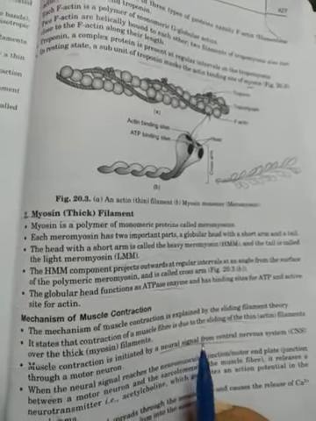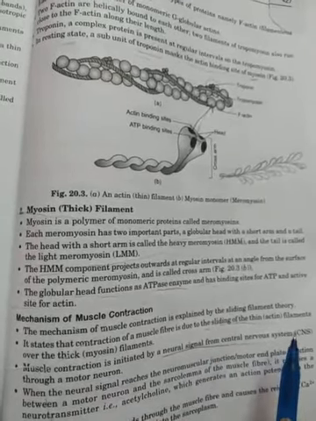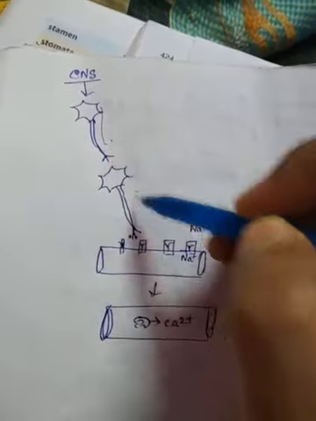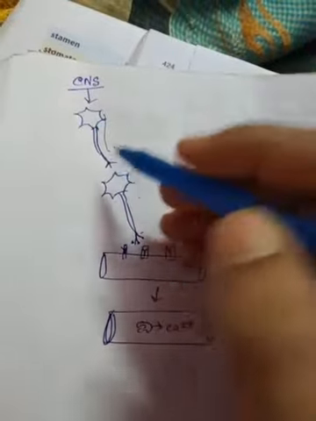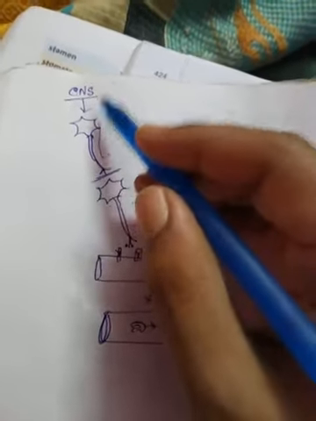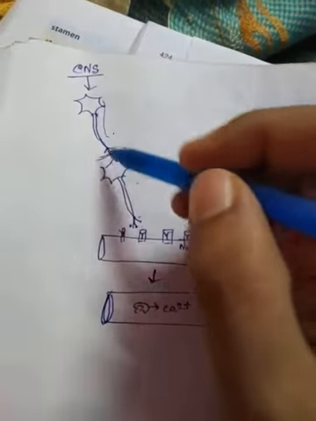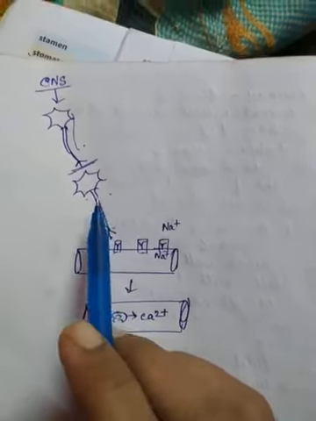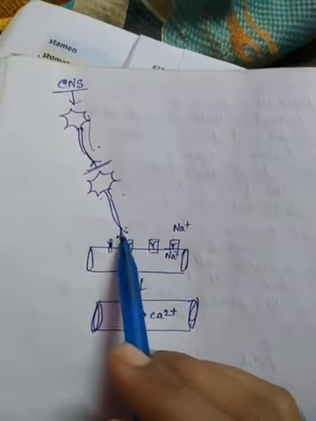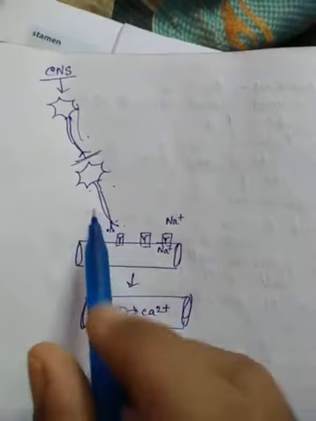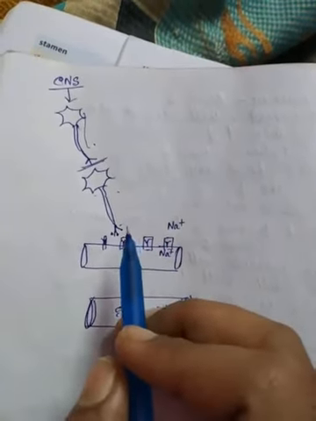Suppose this is the central nervous system, the signal passes through the motor neurons, and we know that between these two motor neurons a gap is present, which is called a synapse. So through the series of motor neurons, the neural signal is ultimately passed.